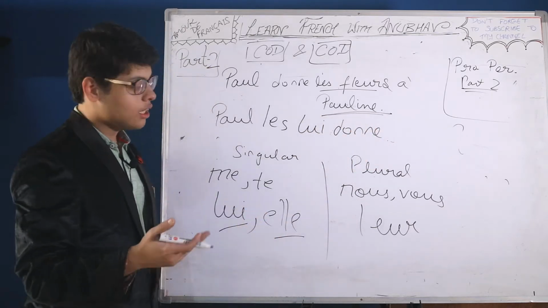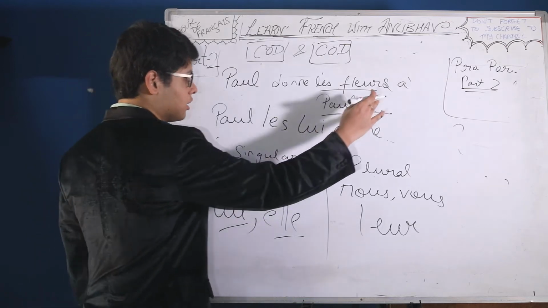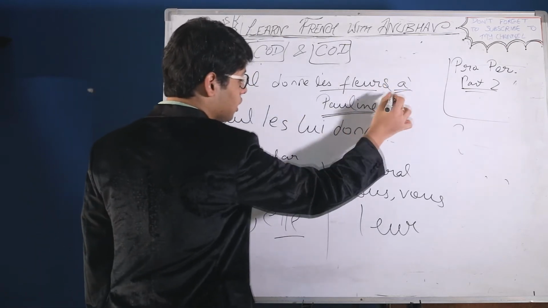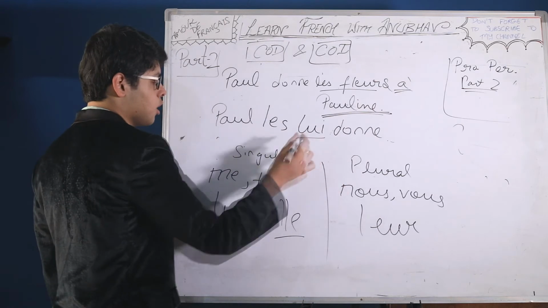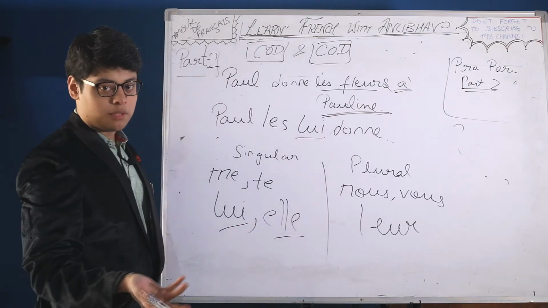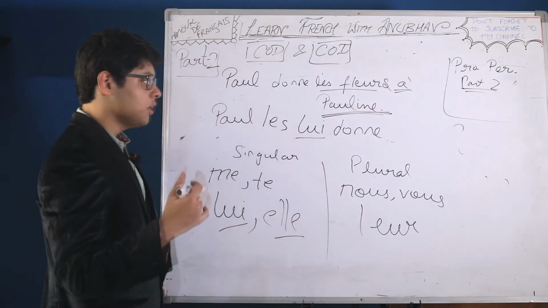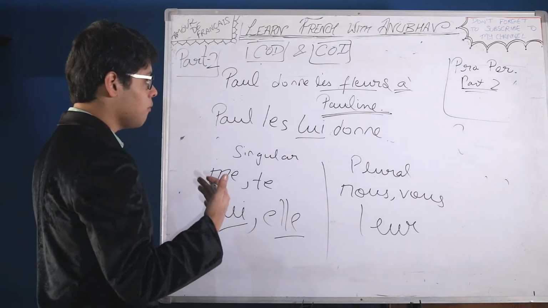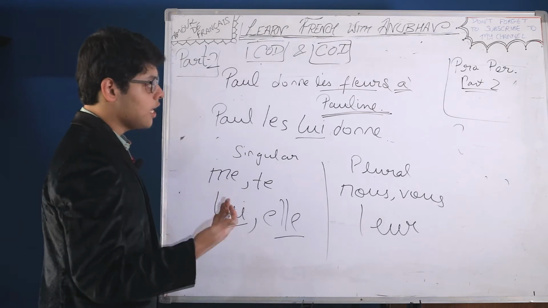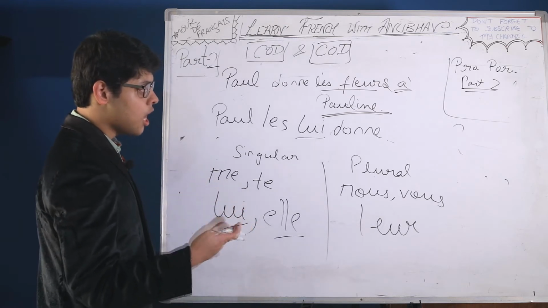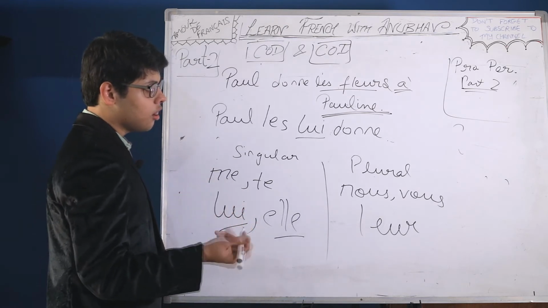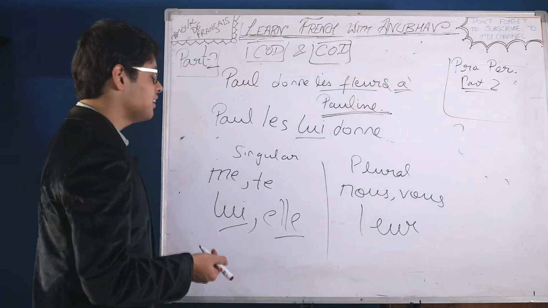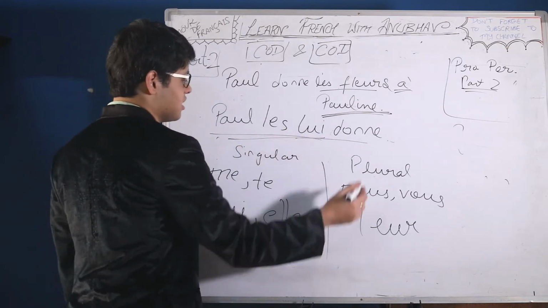If we are doing it in a regular manner where we are converting the whole thing, our Pauline, into lui, then it doesn't matter whether it is masculine or feminine, you have to put lui. But if you write Paul donne les fleurs à elle, that would be wrong, right? So it's better to do it in this manner.